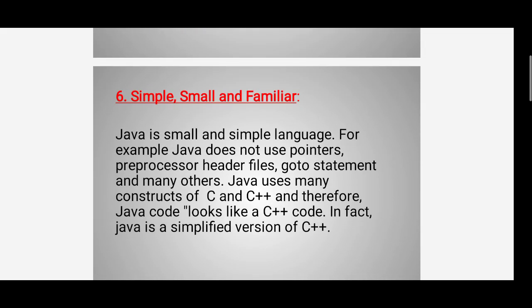Simple, small and familiar. Java is a small, simple language. For example, Java does not use pointers.